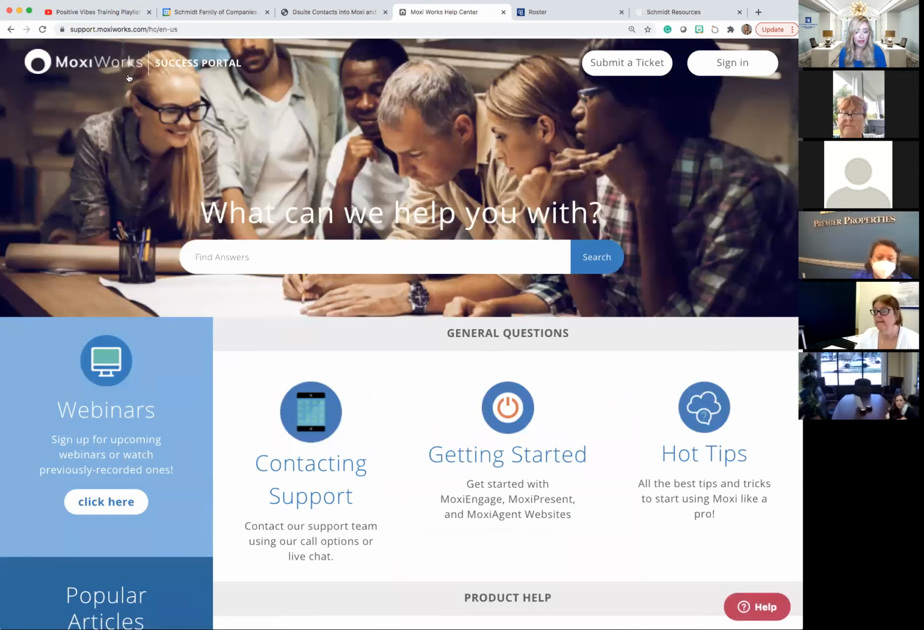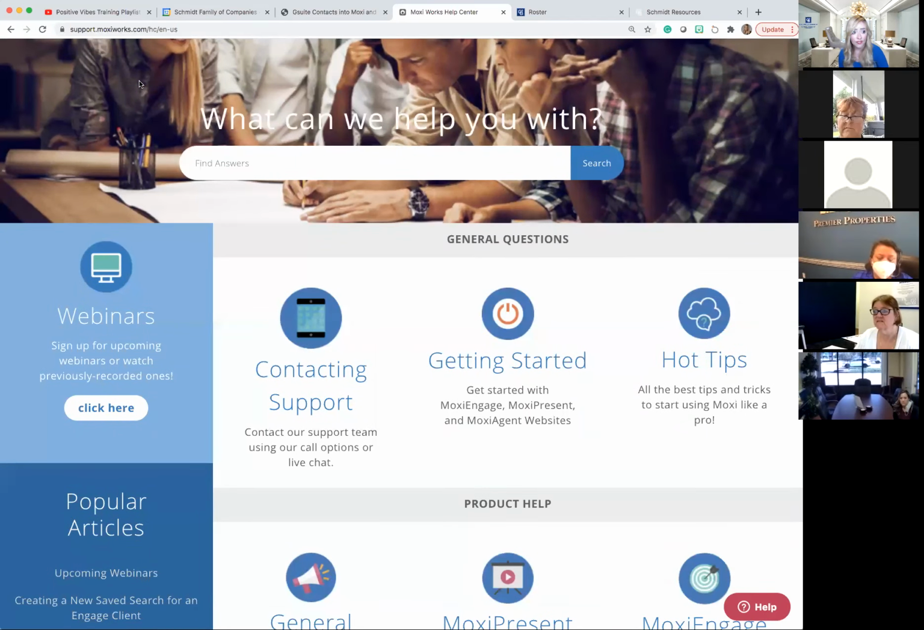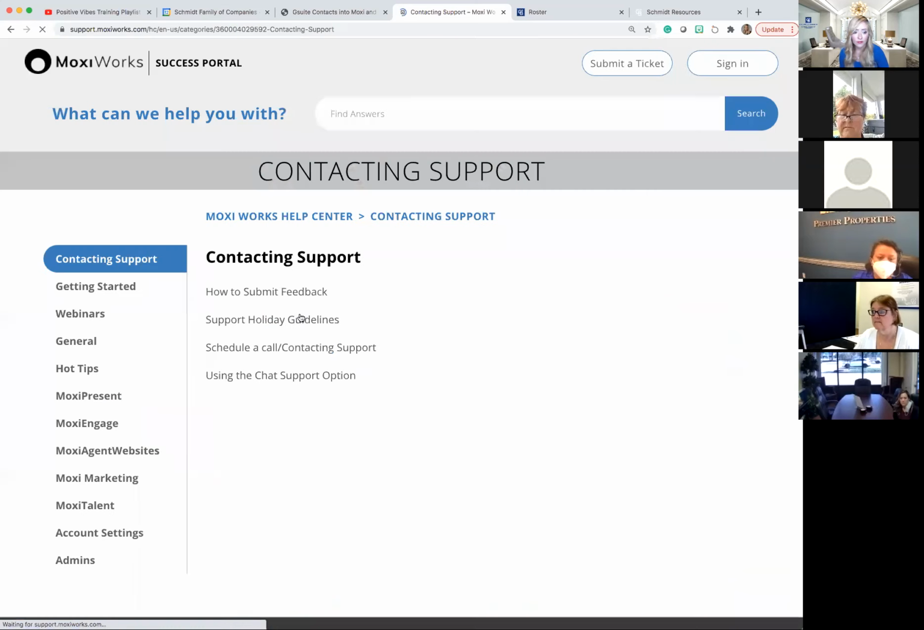Now, the other great thing is we've got a support team that's ready to help you as far as Moxi is concerned as well. Right now I'm focusing on Moxi support. Then I'm going to show you how to get support from Schmidt family of companies as well. So there's multiple ways that we can do this here. If you are in support.moxiworks.com, you can either click on this contacting support option, but I want you to see there's another way to get in, even from in Moxi. The first thing that it's showing you here, you can schedule a call, okay? What's great about this is there's two different ways.